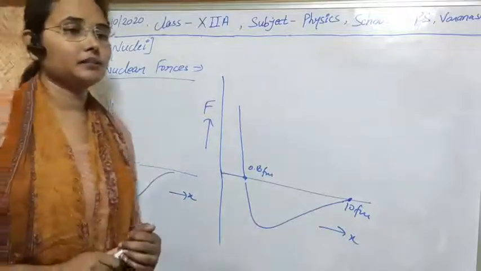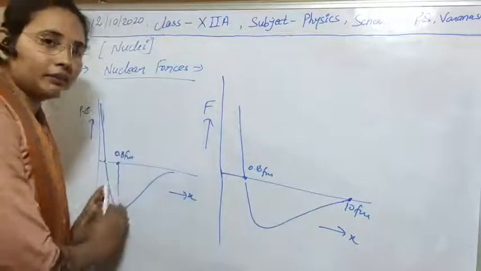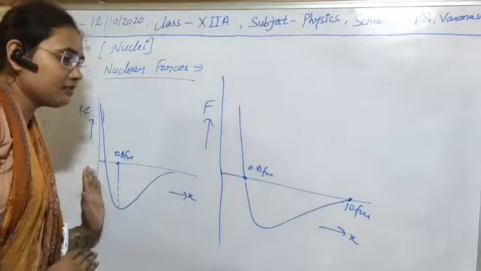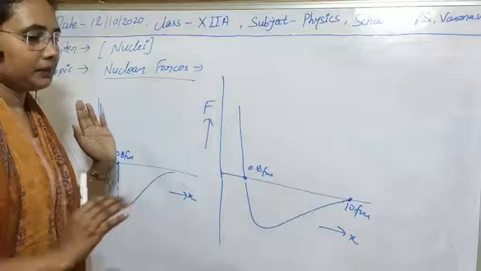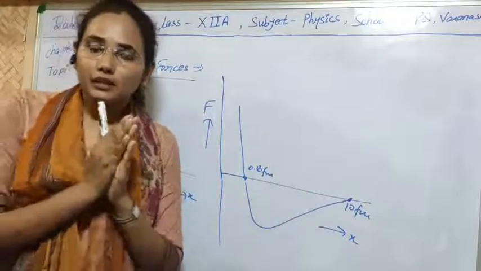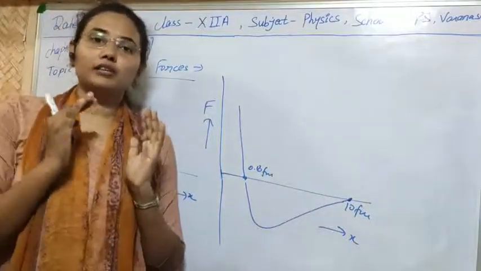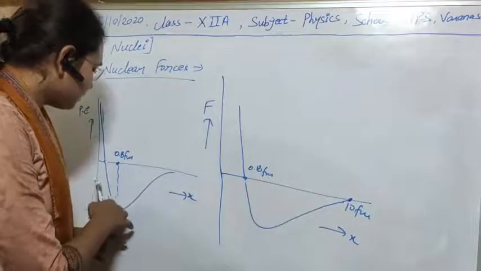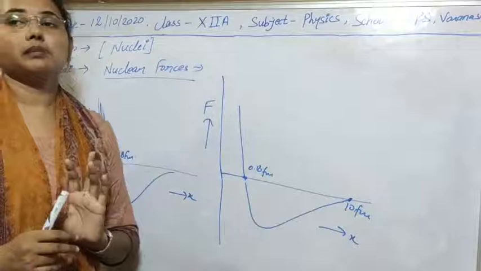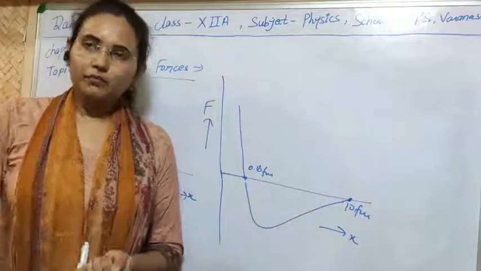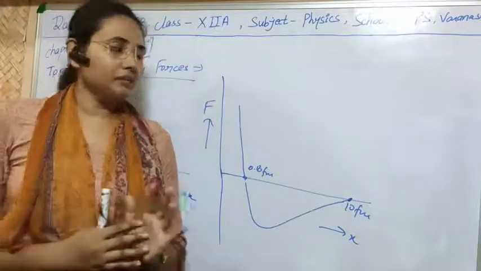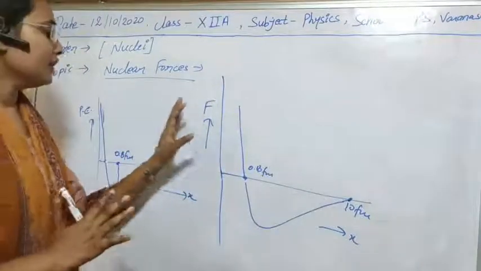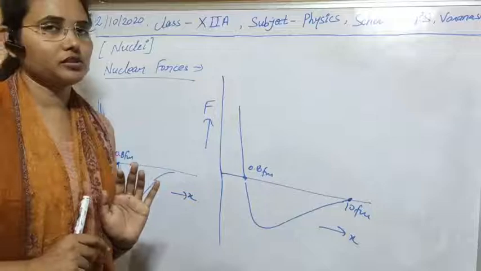If it goes below 0.8 Fermi, its potential energy starts to increase. It means it becomes unstable, and repulsive forces will be greater between the nucleons. Above it, the potential energy is decreasing, meaning its value will be attractive. So we can define the attraction and repulsion property of nuclear forces with these two curves also.